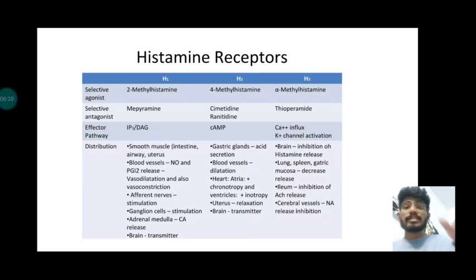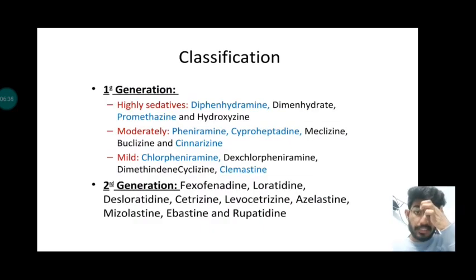Moving on to histamine antagonists, antihistaminics as they are called. There are two classes of histamine antagonists: first generation and second generation. First generation are the conventionally formed ones, and second generation are the newer generation. We have diphenhydramine and promethazine in first generation, and in second generation we have cetirizine, levocetirizine, rupatadine, lafutidine, etc.